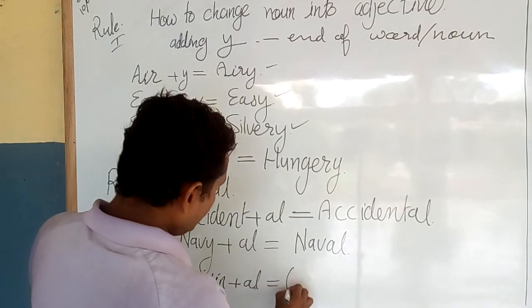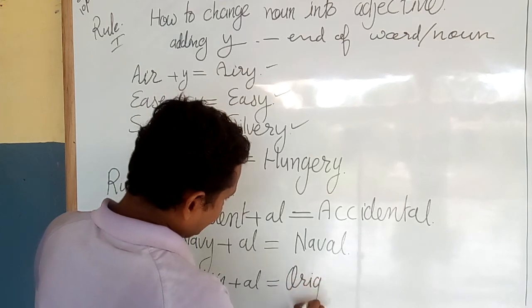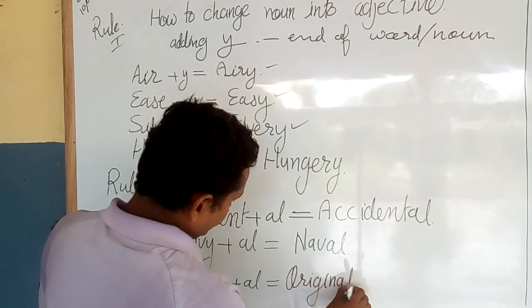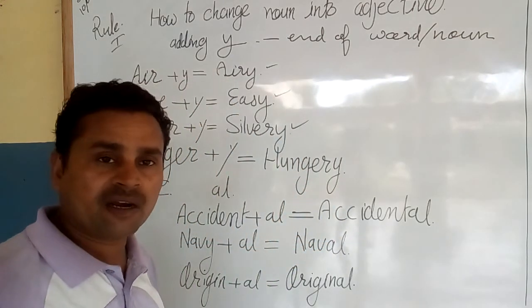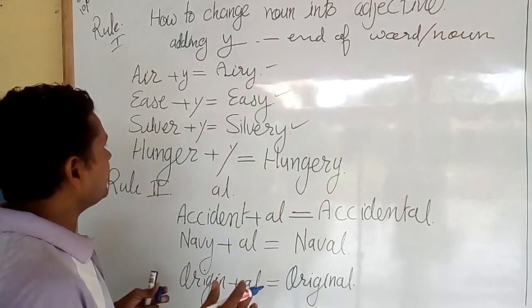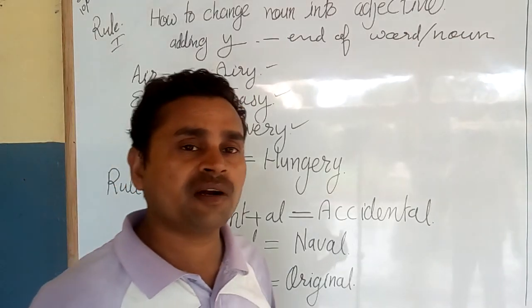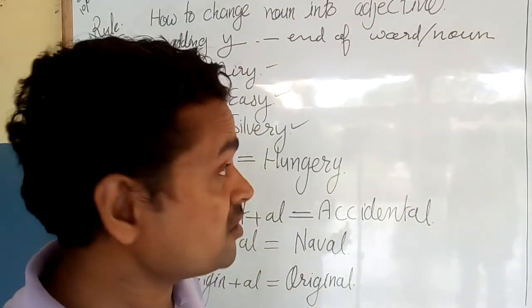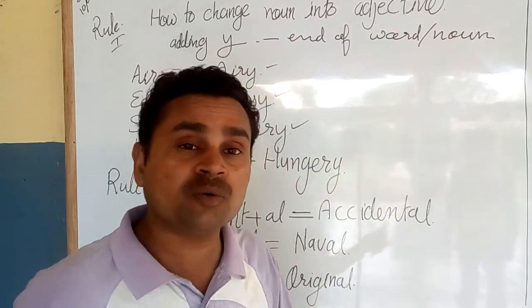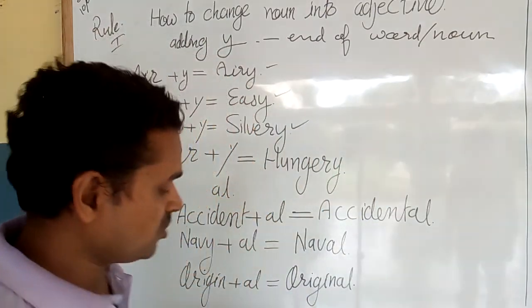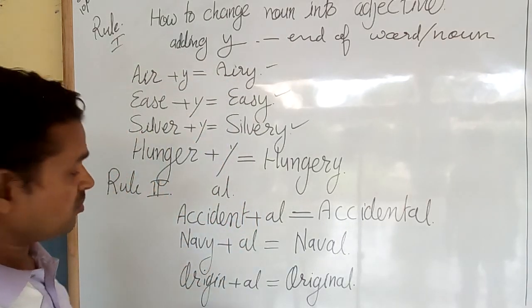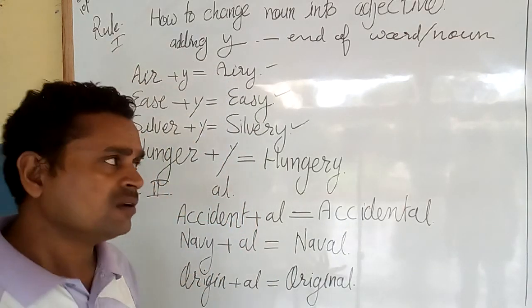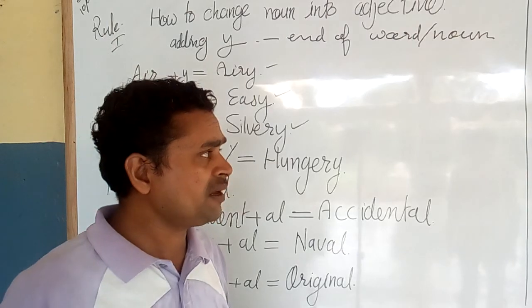It will be original. So it is a very interesting method for all the students through which you can understand the concept, manners and methods of how to change noun into adjectives. Now come to the next example. Original, naval, accidental, so many.